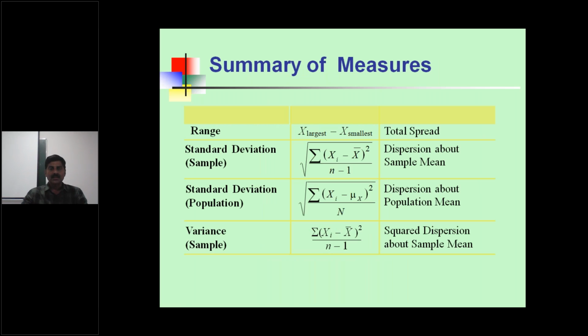This is the clear-cut summary of measures of dispersion. See the range formula, standard deviation for population, and variance formula. These are the four formulas for measures of dispersion: range, standard deviation for sample and population, and variance for sample.